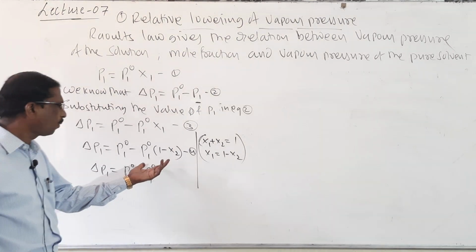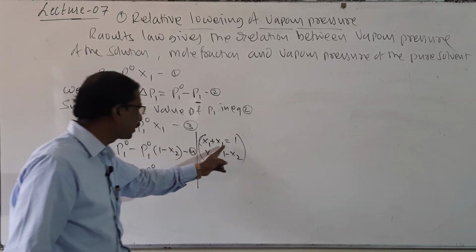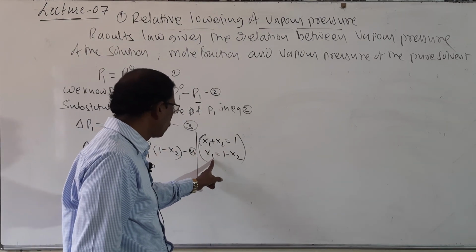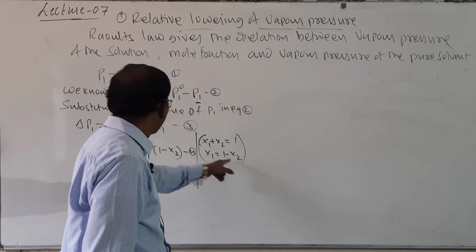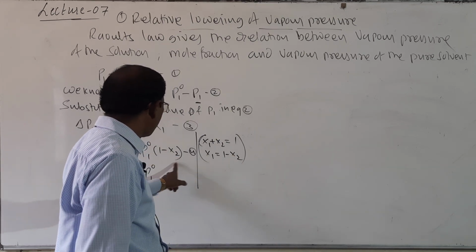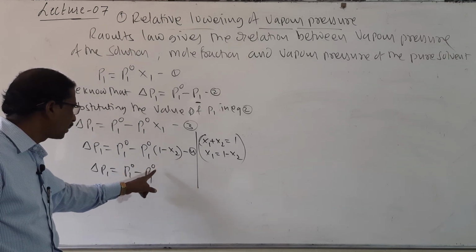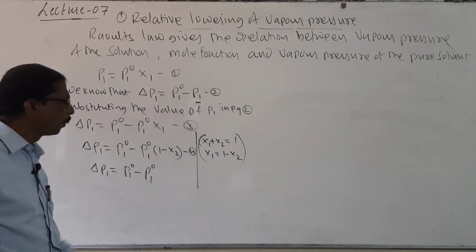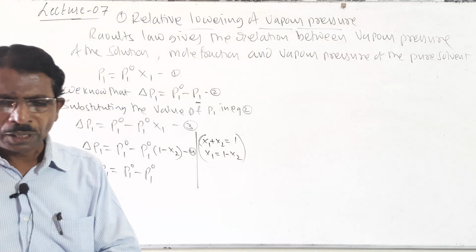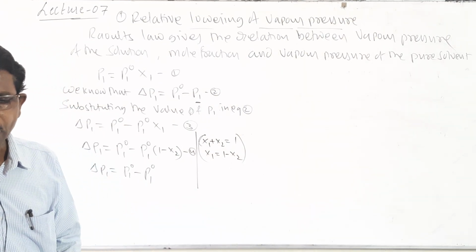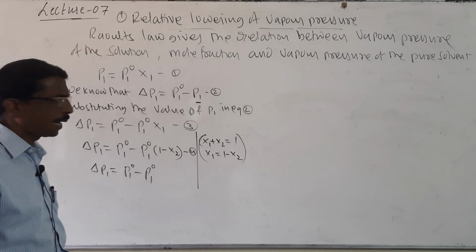Instead of this, you may write directly x1 plus x2 is equal to 1 and x1 is equal to 1 minus x2. So P1 naught minus, minus into minus plus, you may write P1 naught x2 also, or you may also write a direct equation.